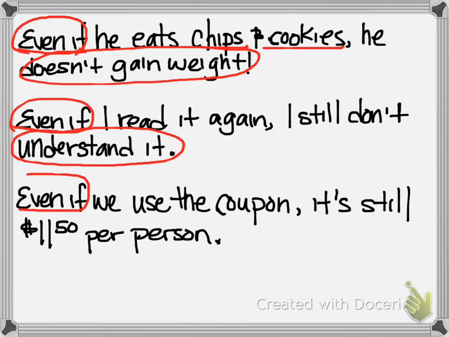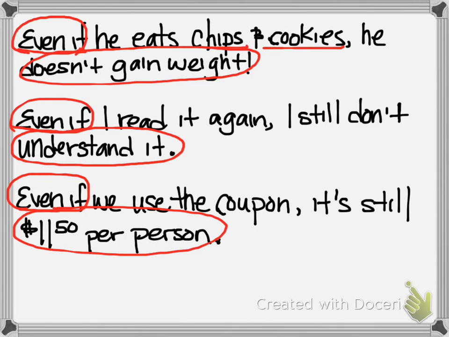And last but not least, we have even if we use the coupon, it's still $11.50 per person. So when we use a coupon, we expect the price to be lower. But we're using a coupon and the price still doesn't seem very low to us, so we're surprised. We think the price should be cheaper. Maybe we expect the price to be $8 per person, but it's not.